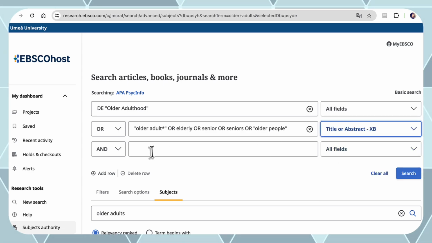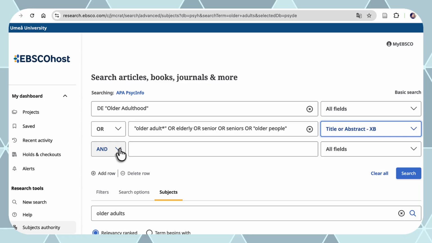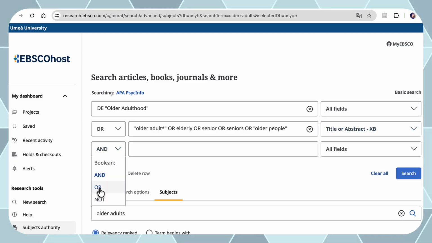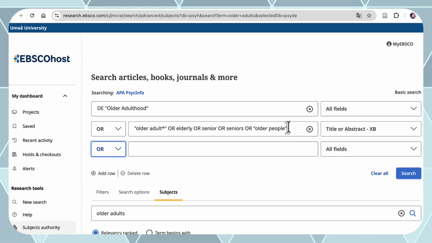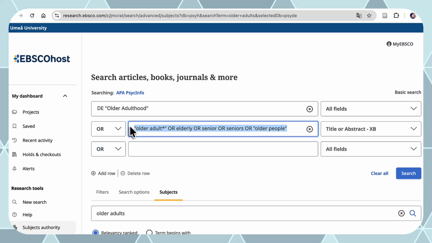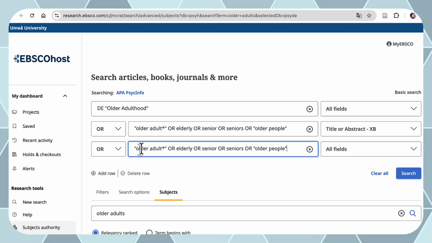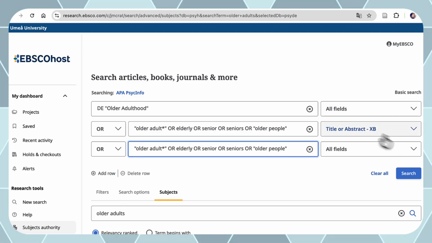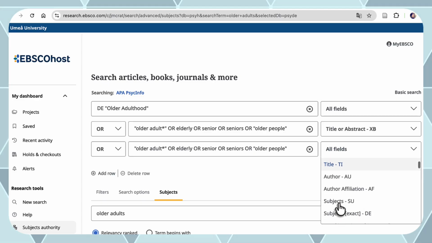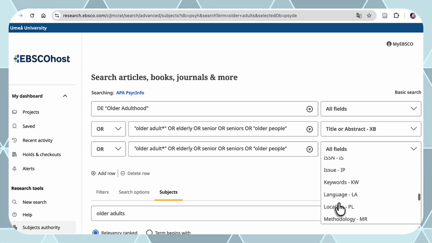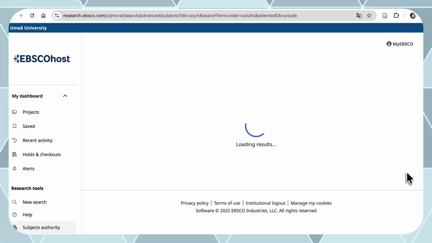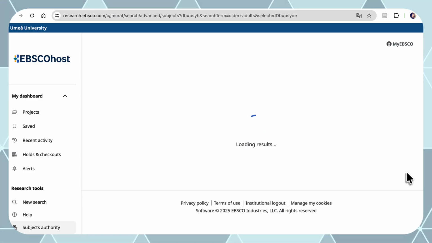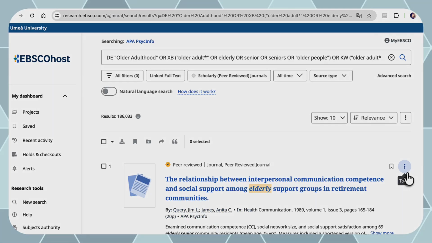In the third row, we change the operator AND into OR, and we use the same words as for the title and abstract field. So I just copy that one and paste it there. And then we change all fields into keywords. Then we press Search for our second search. We will use this one later in combination with our other searches.